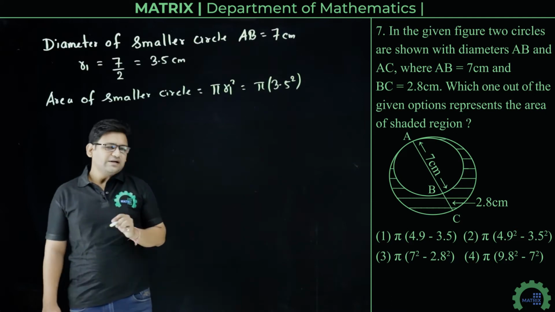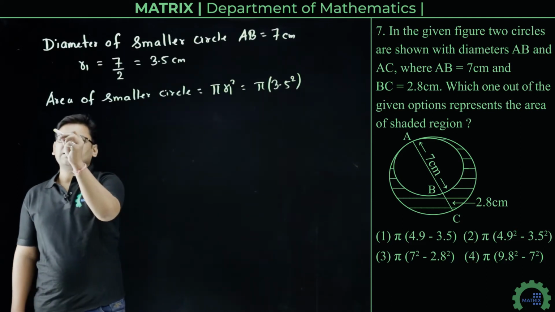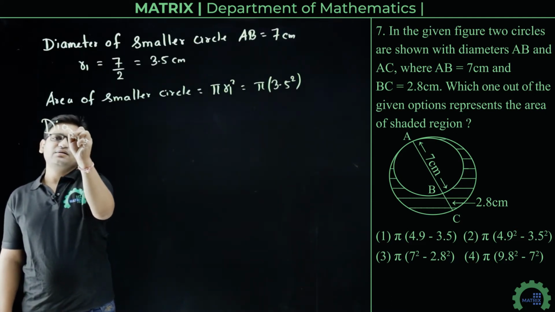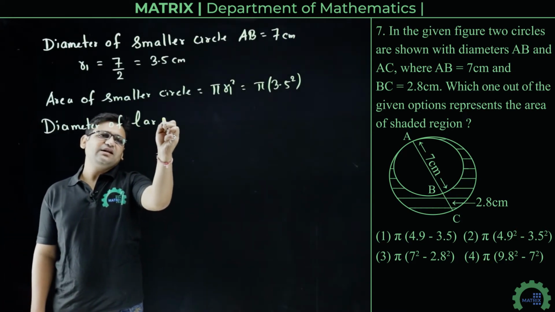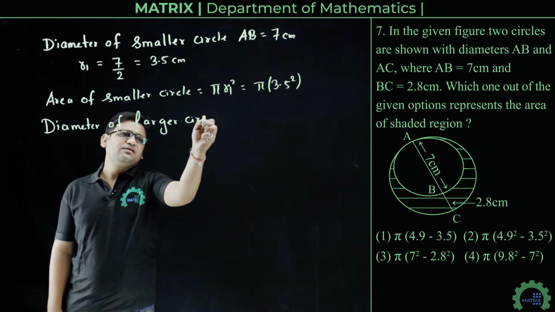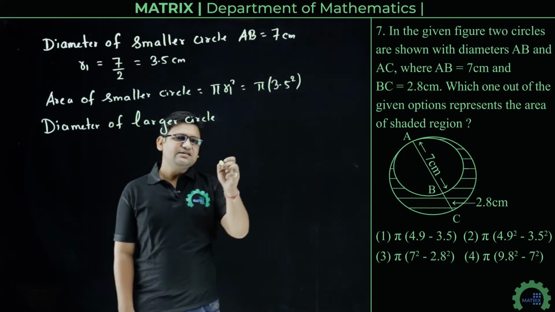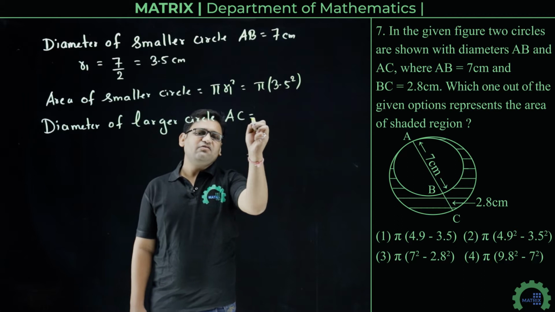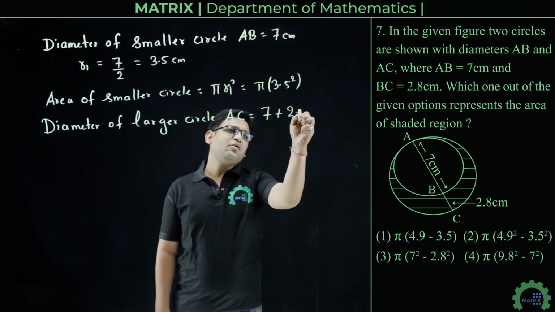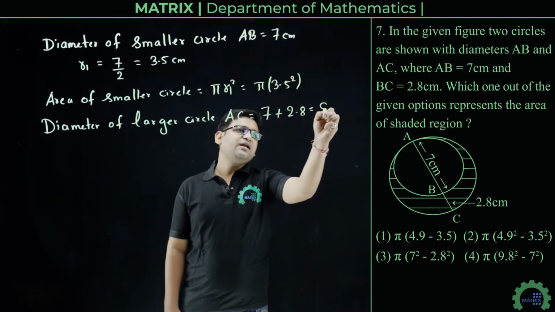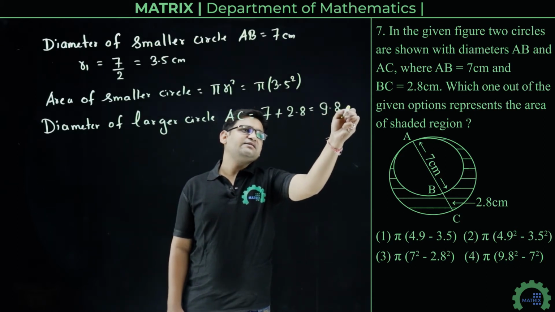Now the diameter of the larger circle, that is AC, will be 7 plus 2.8, that is 9.8 centimeter.